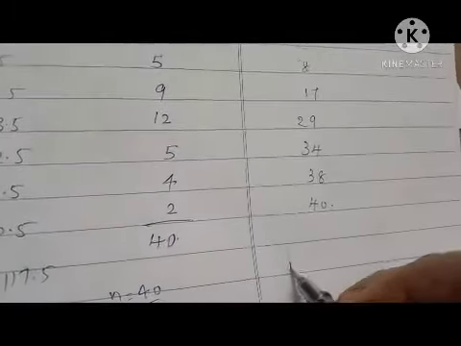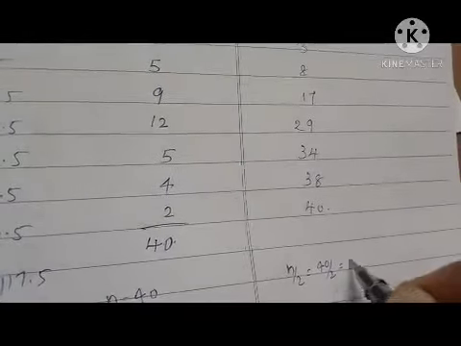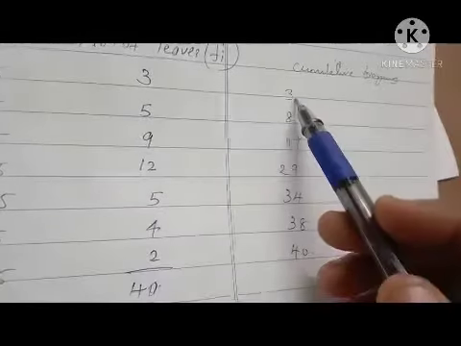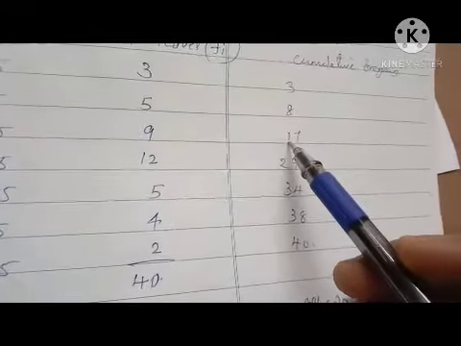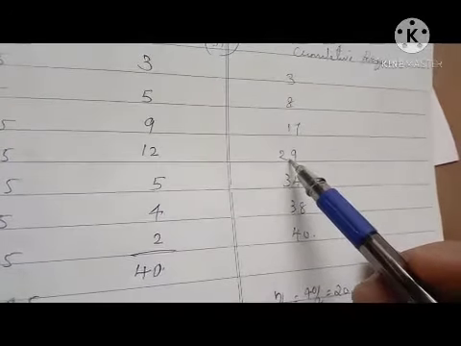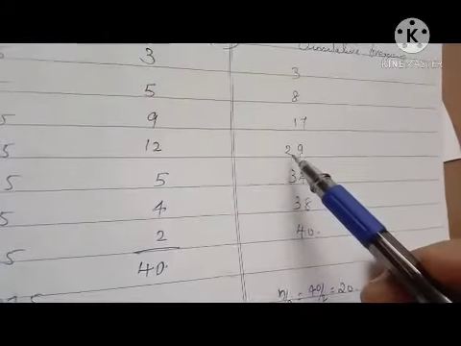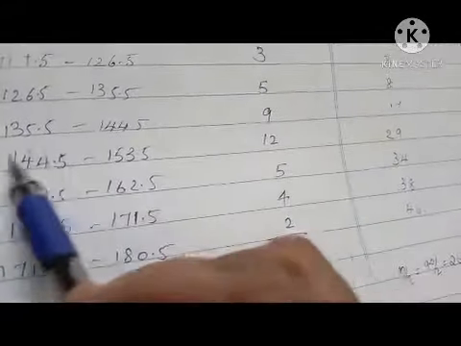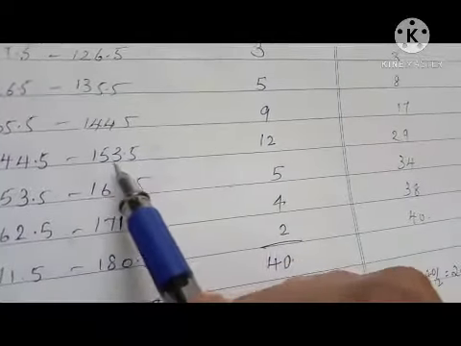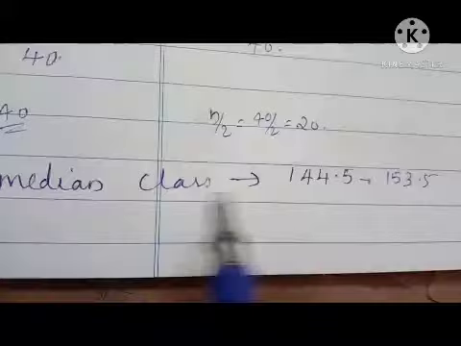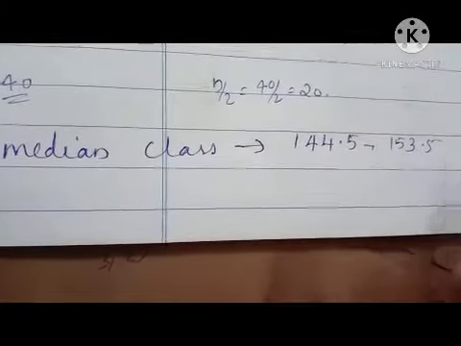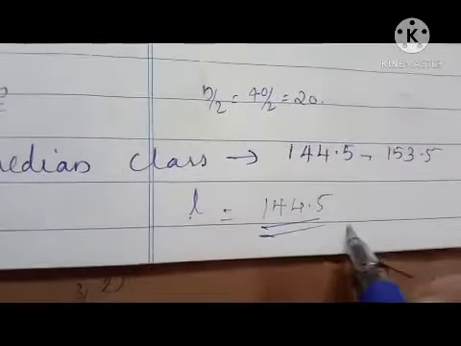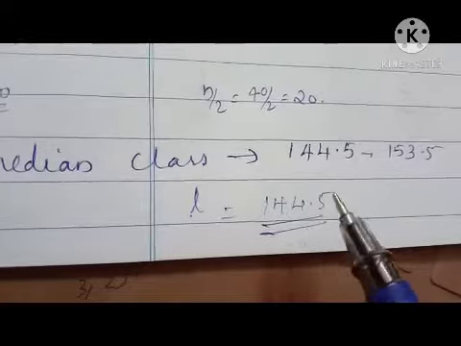Then we have to find n by 2. 40 by 2, that is 20. Then we have to check in which cumulative frequency this 20 is included. Here 0 to 3, 4 to 8, 9 to 17, 18 to 29. 18 to 29 here. So 20 is included in this class interval. So which class interval should we take? 144.5 to 153.5. The median class is 144.5 to 153.5. So the lower limit of the median class is 144.5.